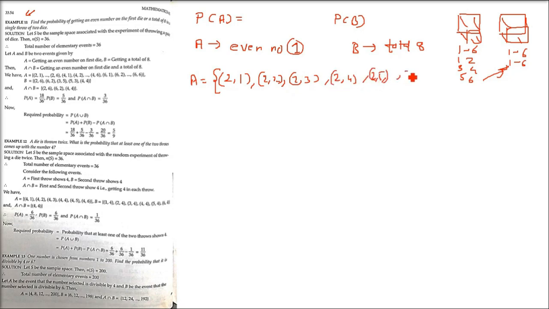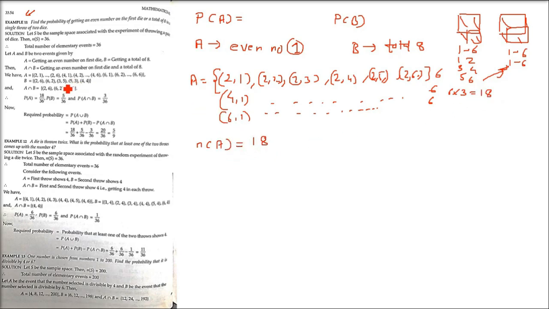You will not take 3 because the first cannot be odd. So 4,1 till 4,6. Again, you will not take 5. Only 6 can come in the first one. 6,1 till 6,6. So these are 6, these are 6, these are 6. 6 into 3 is 18. So the number of elements in A, n(A), is going to be 18.